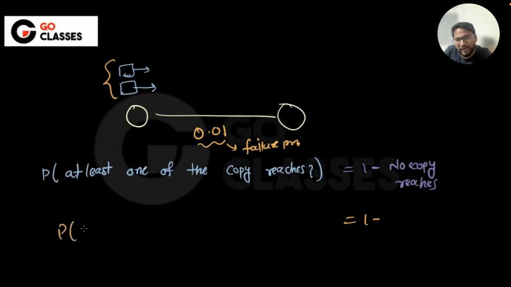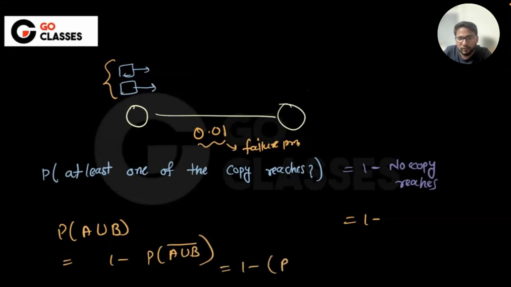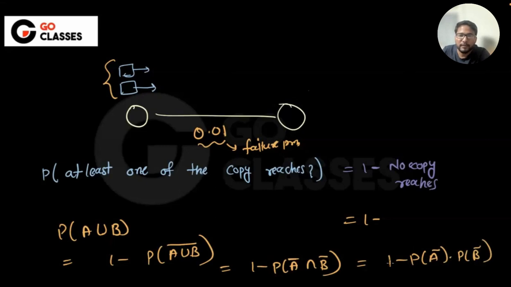See, the probability of at least one of them, either A reaches or B reaches, is the same as 1 minus the probability of (A union B) complement, which is nothing but 1 minus the probability of A complement and B complement. If these are independent transmissions, then it is 1 minus probability of A complement into probability of B complement. So what is the probability that the first copy doesn't reach? 0.01. What is the probability the second copy doesn't reach?